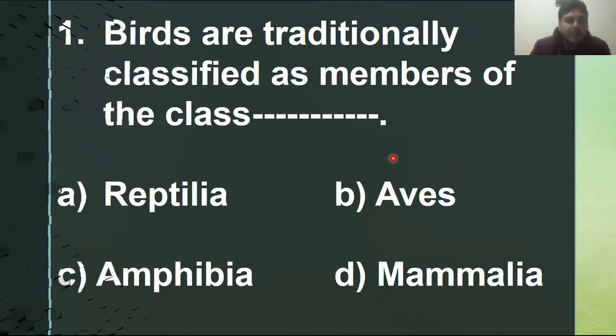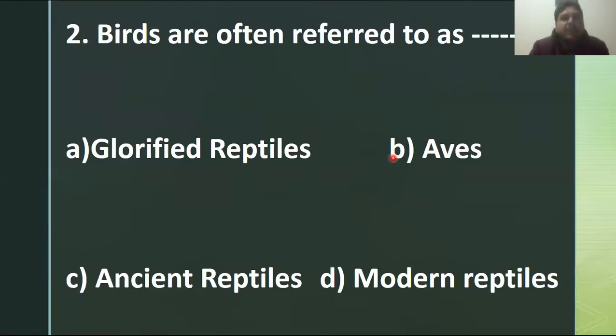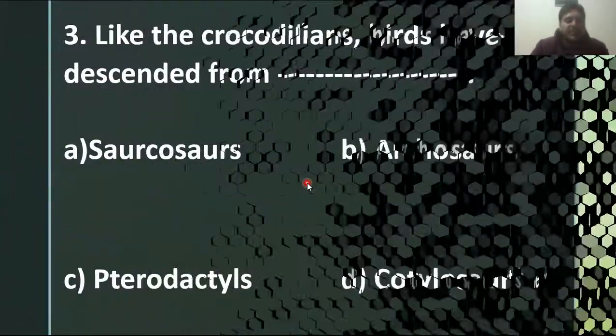The next MCQ, MCQ number 2: birds are often referred to as what? Aves is a group name, so that's why they are not referred to as Aves. Ancient reptiles, no. Modern reptiles, not at all. They are often called the glorified reptiles. That means when the reptiles are glorified, they flourish as birds. So this is the second MCQ.